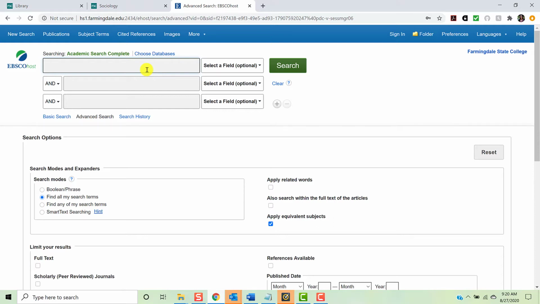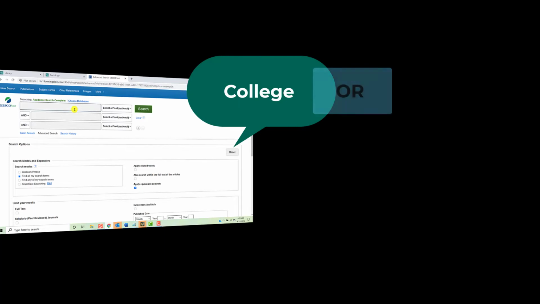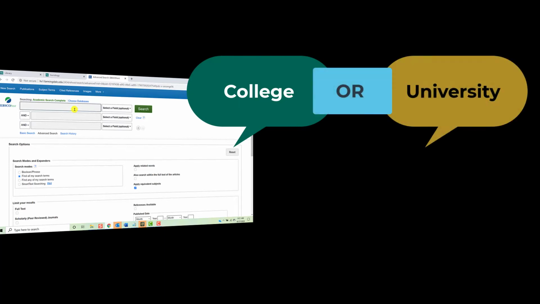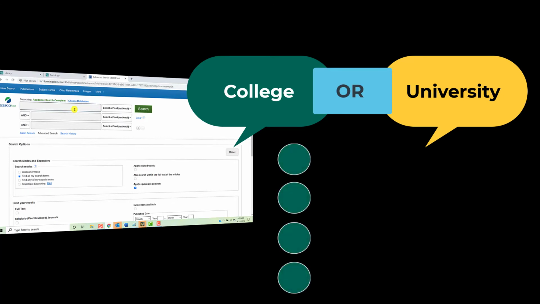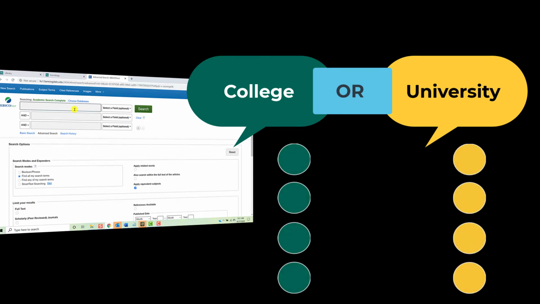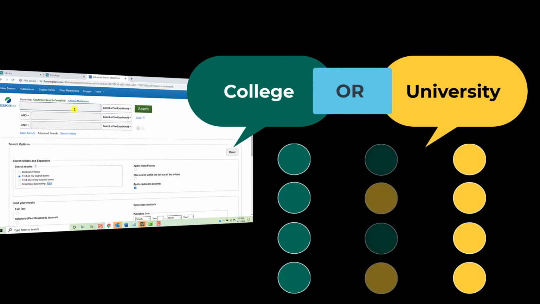We could enter the same simple Boolean search we used for books and ebooks, or we can perform a more advanced search. Let's try a more advanced search incorporating the OR Boolean operator. The OR operator is used with similar terms to expand your search. For example, if you perform a search with college or university, your results will include materials in which the keyword college appears, materials in which the keyword university appears, and materials in which both terms appear.